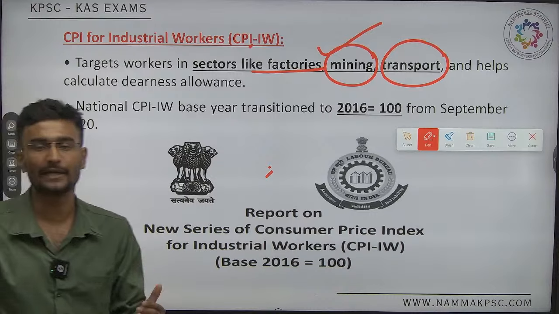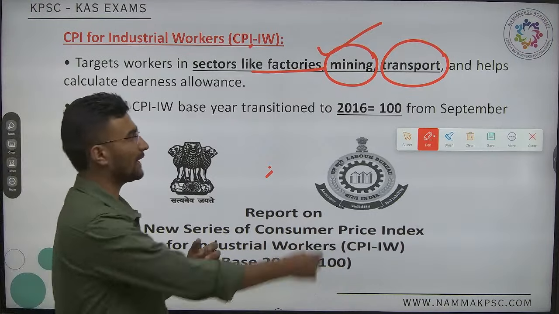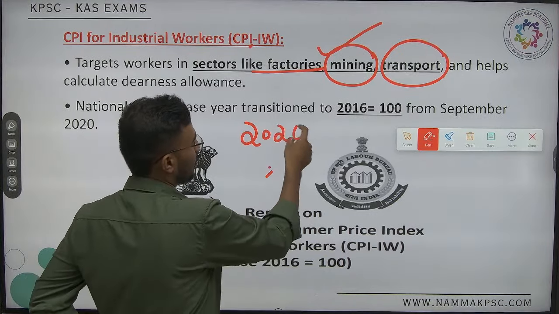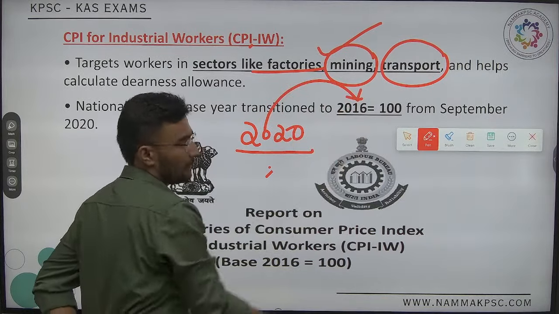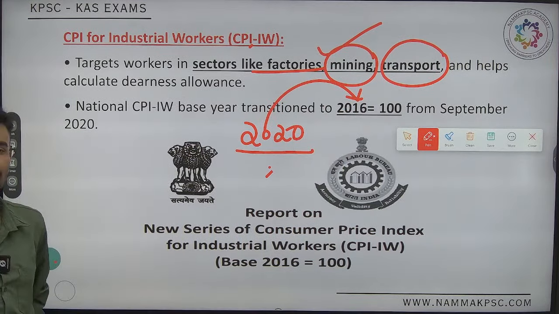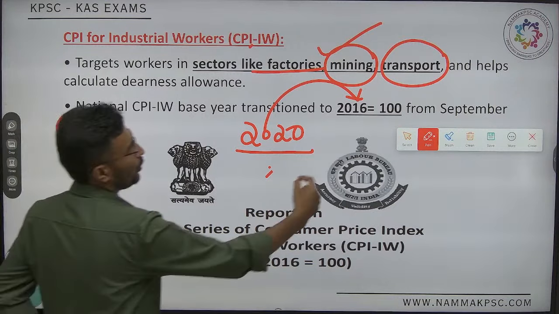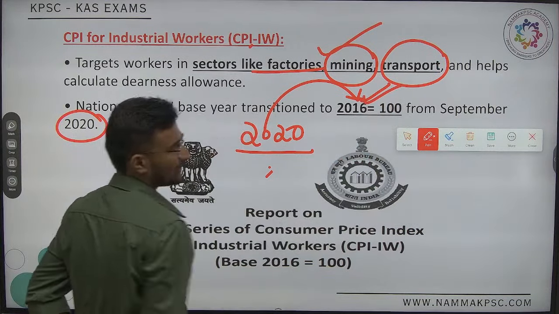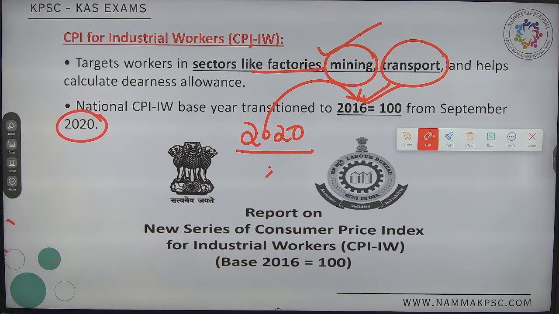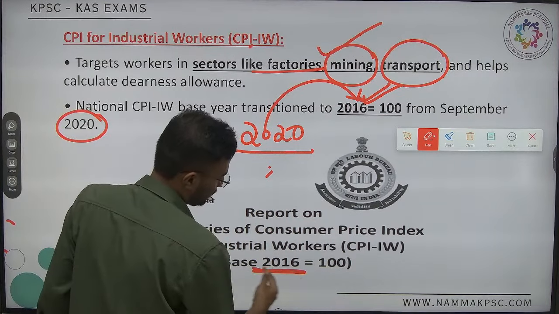In the year 2020, the Labour Bureau changed the base year to what? To 2016. Highly important one. The base year is now 2016.